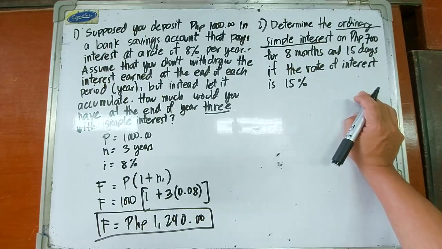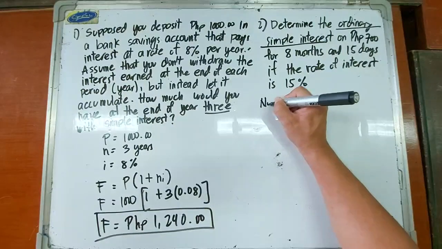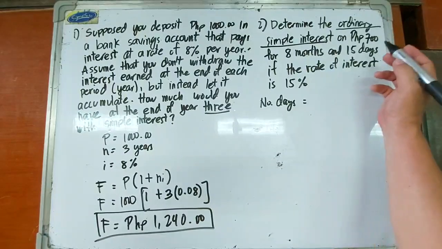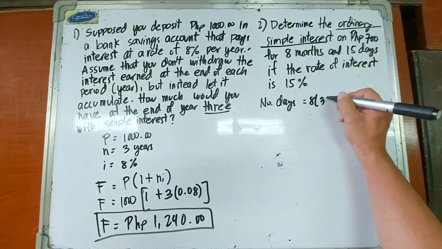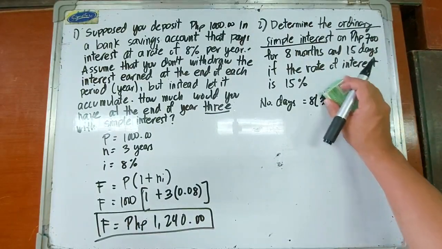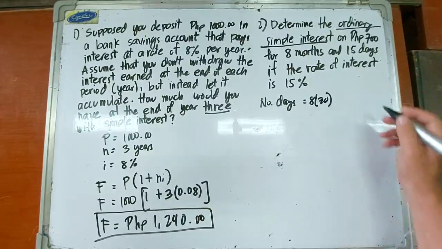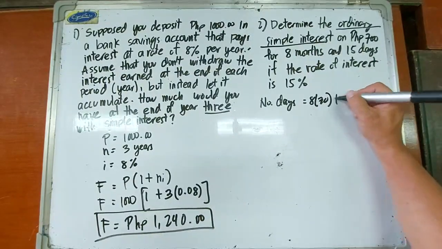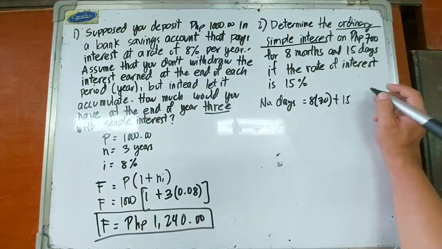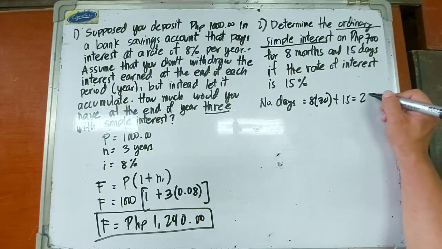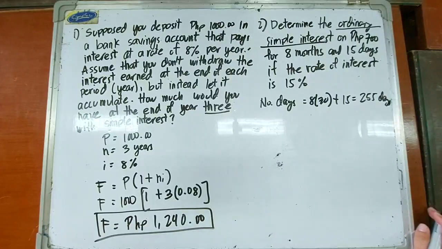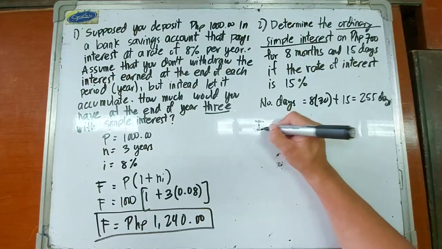Okay, so let's compute for the number of days. It's equal to 8 months times 30, sorry, since we have 30 days per month, plus yung 15 days, that is equivalent to 255 days. Okay, then solve for the interest.